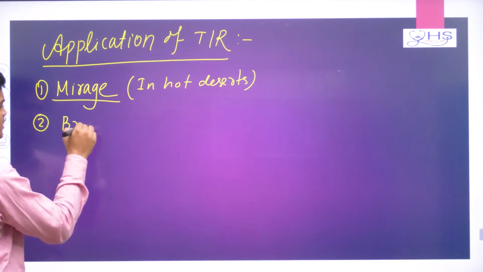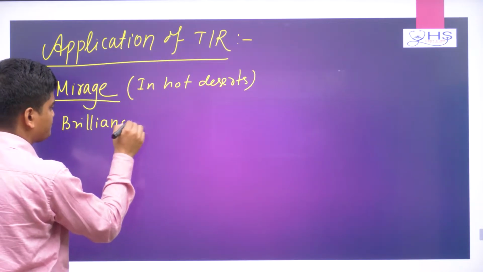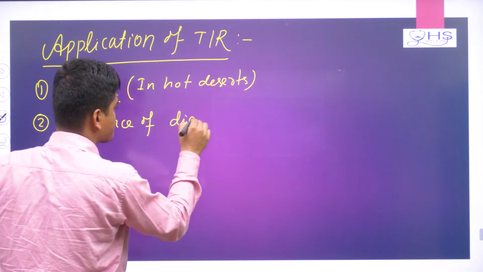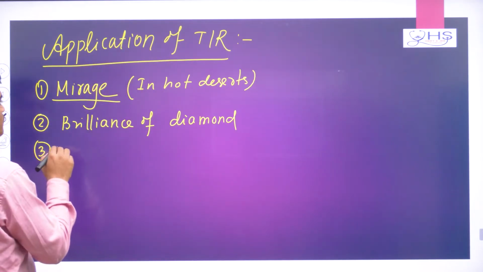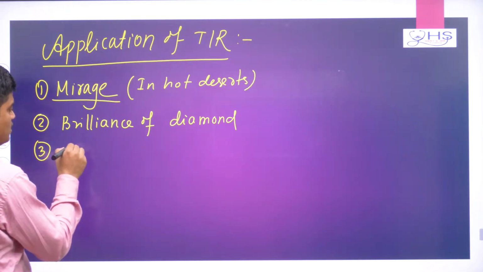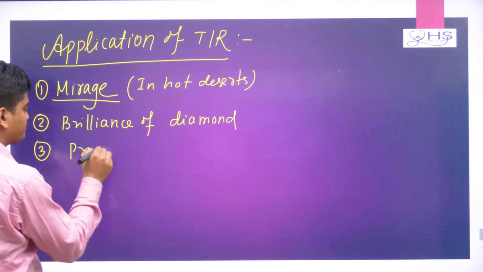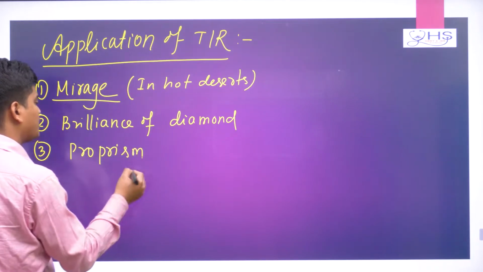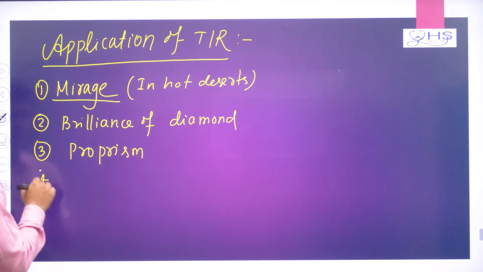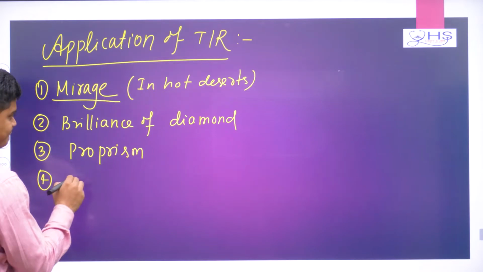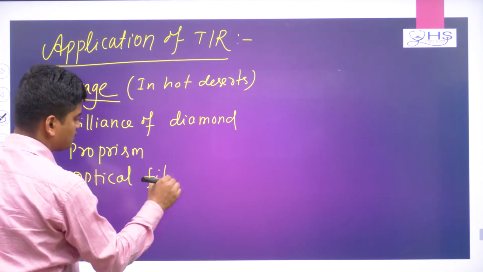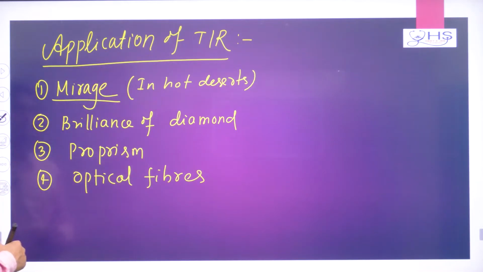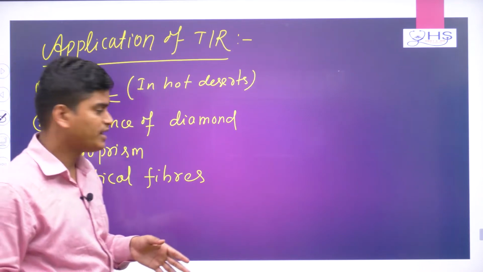And second thing, remember, the brilliance of diamond. Third thing, remember, the prism. These are all based on TIR. Number four, remember, optical fibers. This type of phenomenon occurs due to total internal reflection.